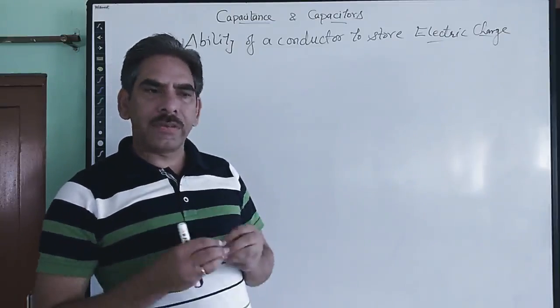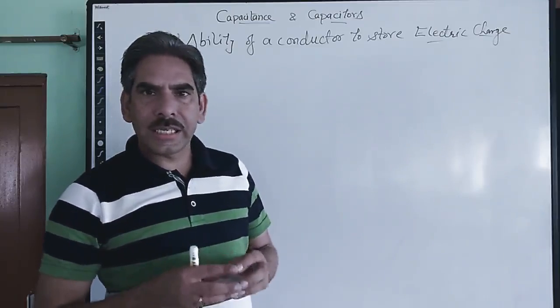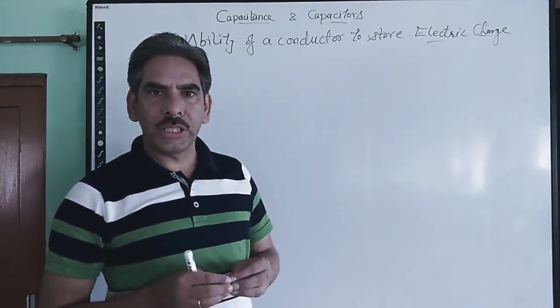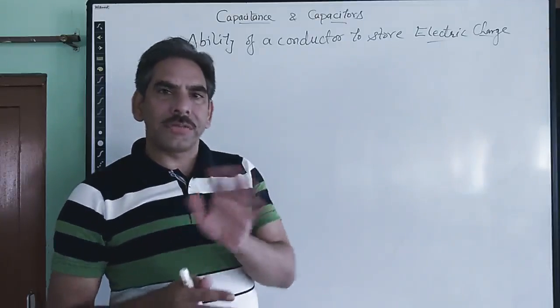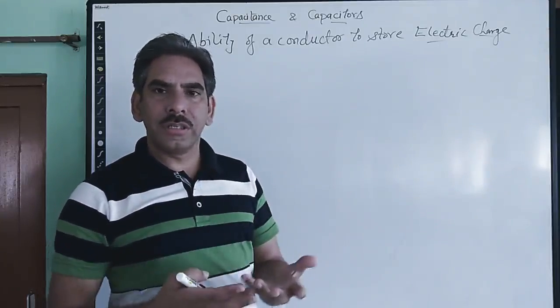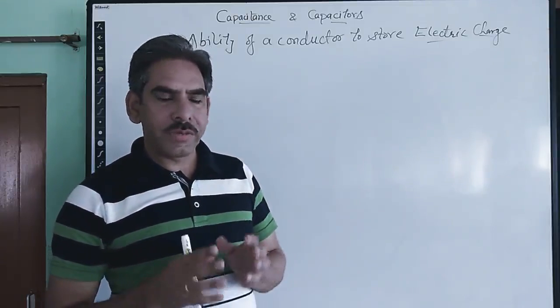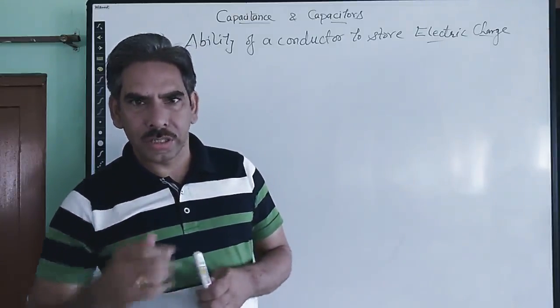Each and every conductor has the ability to store charge. This ability depends upon different factors, right? We will discuss them a bit later.